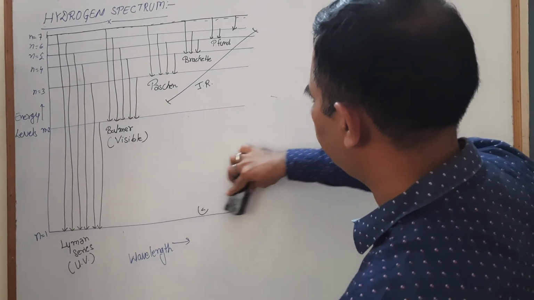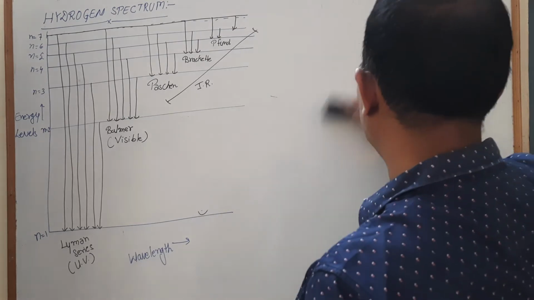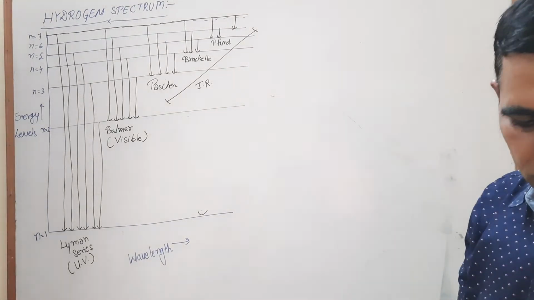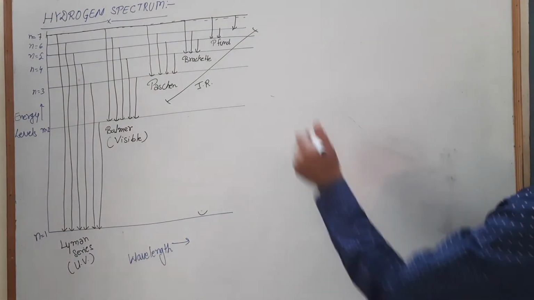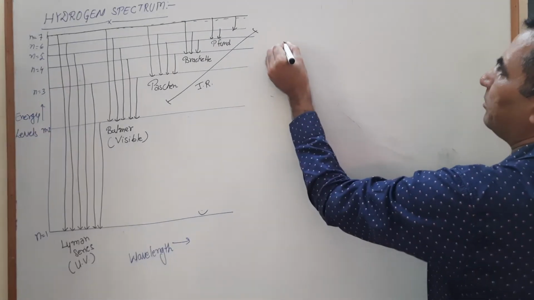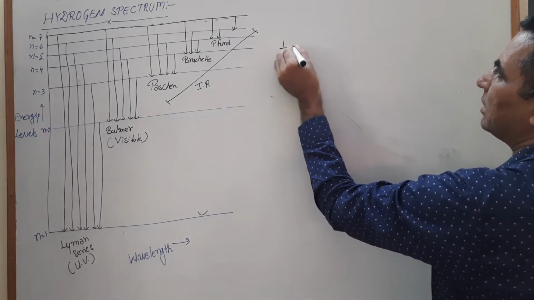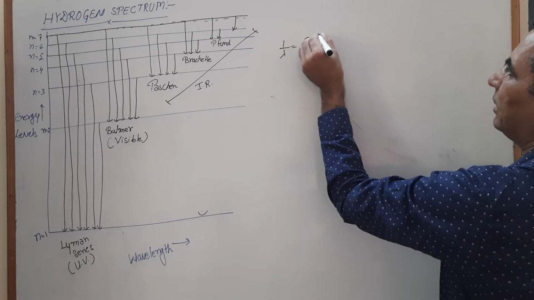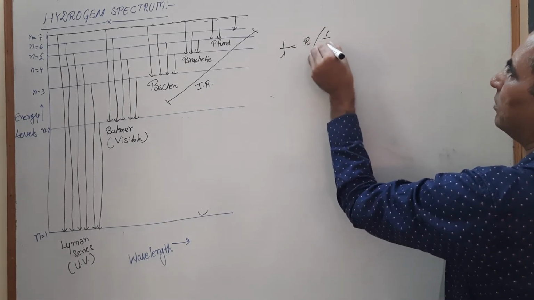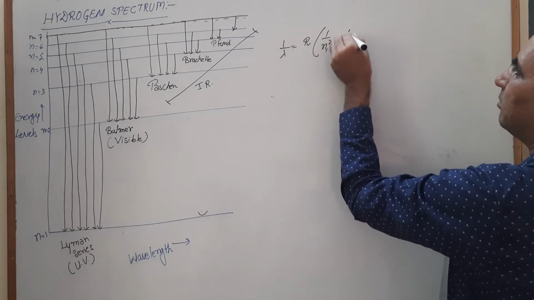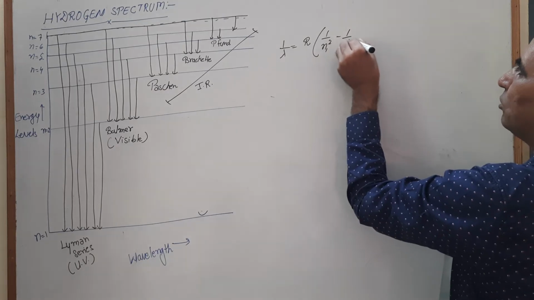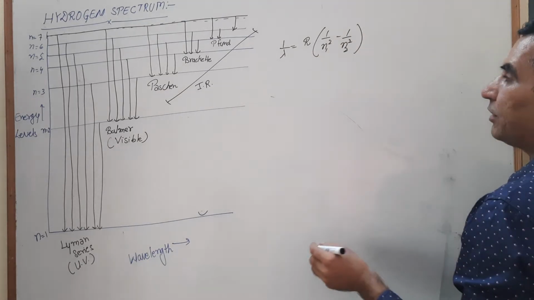First we find out, as we know, 1 upon lambda is equals to R 1 upon n1 square minus 1 upon n2 square for hydrogen atom.